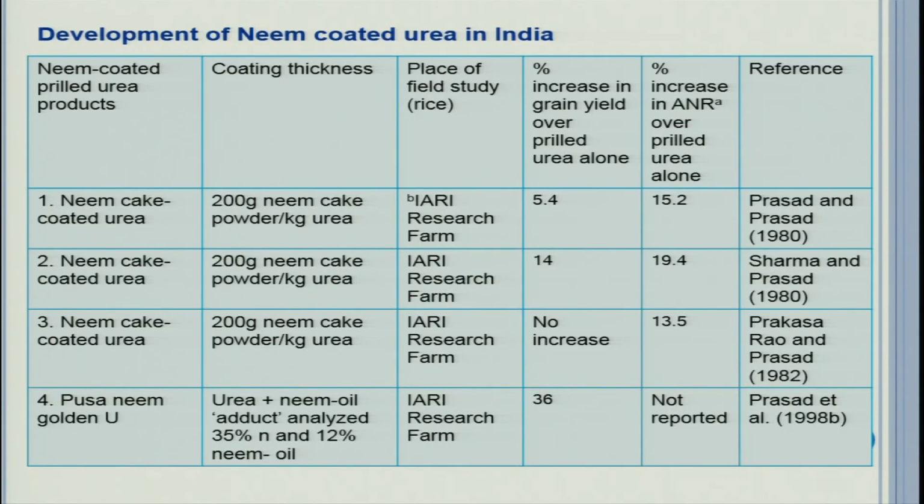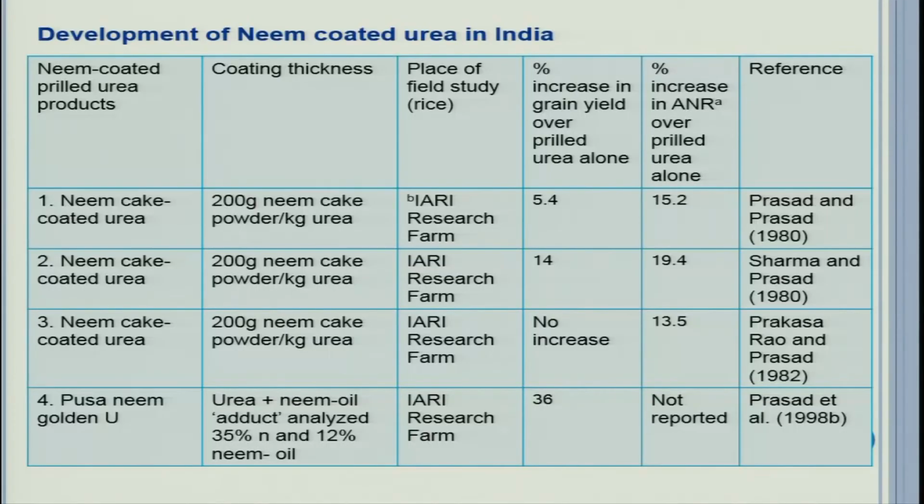Let us see the development of neem coated urea in India. Actually, neem coated urea acts as a nitrification inhibitor. When we add neem in urea, it acts as a nitrification inhibitor. So, to take this advantage, now neem coated urea is in the market. Government of India has made it compulsory. No common urea can be sold. Whether it is produced in the country or it is brought from outside, it has to be neem coated urea.